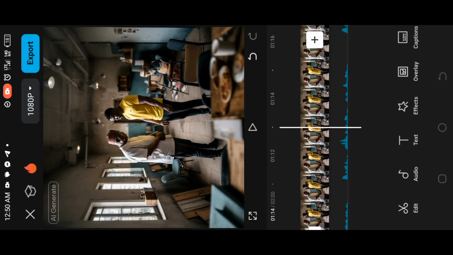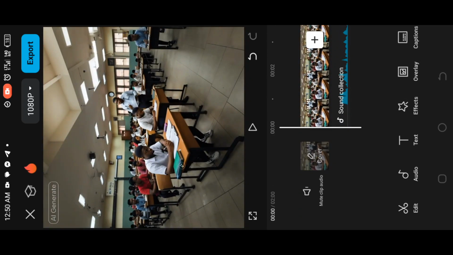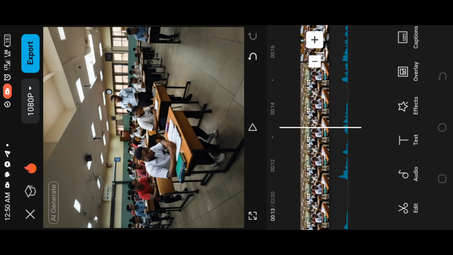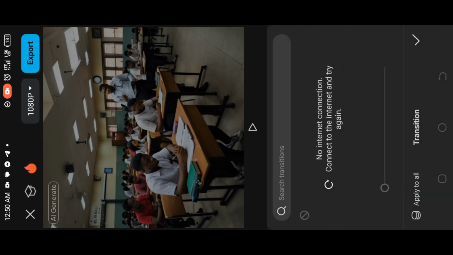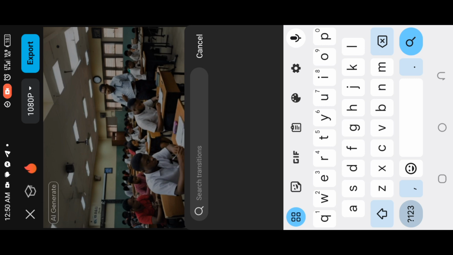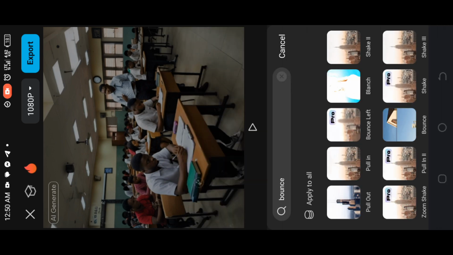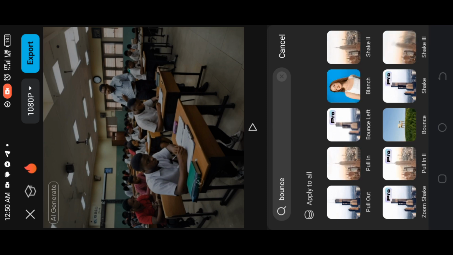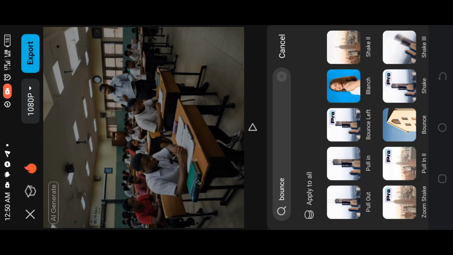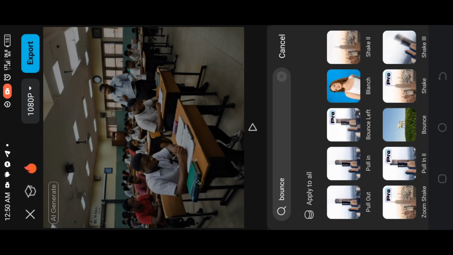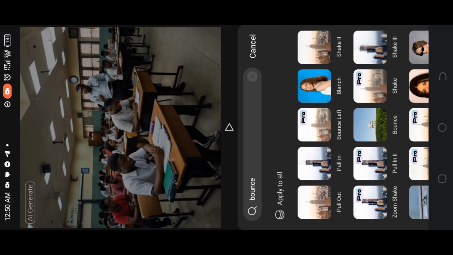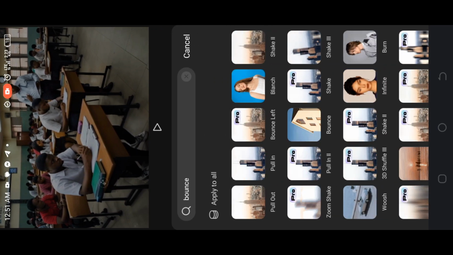So our next step is going to be transition. Transition is how your images will come in and go out. Your images will be coming in and out. So let's search. There are varieties of different effects. We have the pull, bounce left, and so on. These are the ones being provided. So let's choose the in. Let's select the pull in.